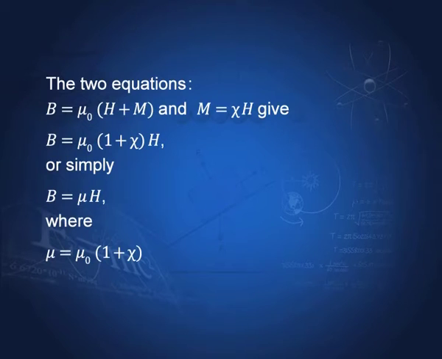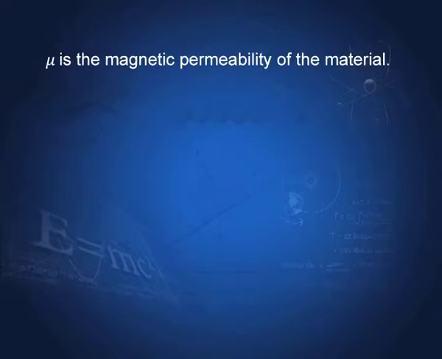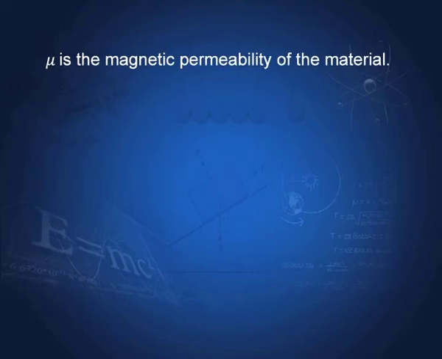So, if we do that, we get B equal to mu 0 into 1 plus chi times H, or simply B equal to mu H, where mu now becomes mu 0 into 1 plus chi. Mu is called the magnetic permeability of the material. Mu 0 is the magnetic permeability of vacuum or free space. Mu is the magnetic permeability of the material.